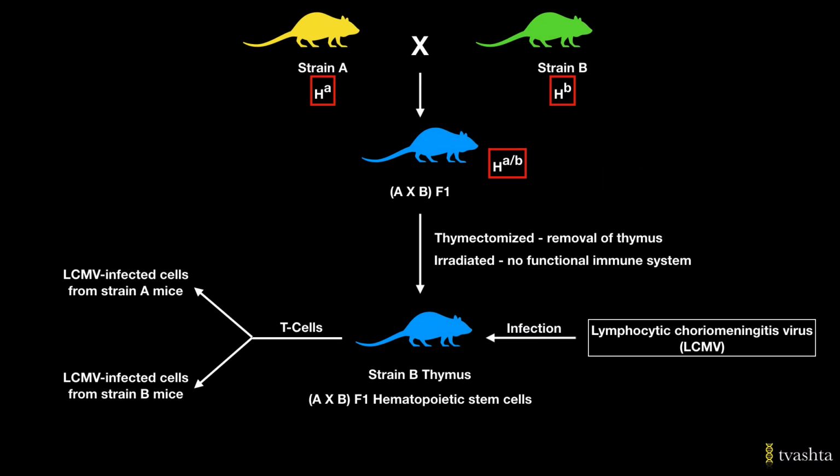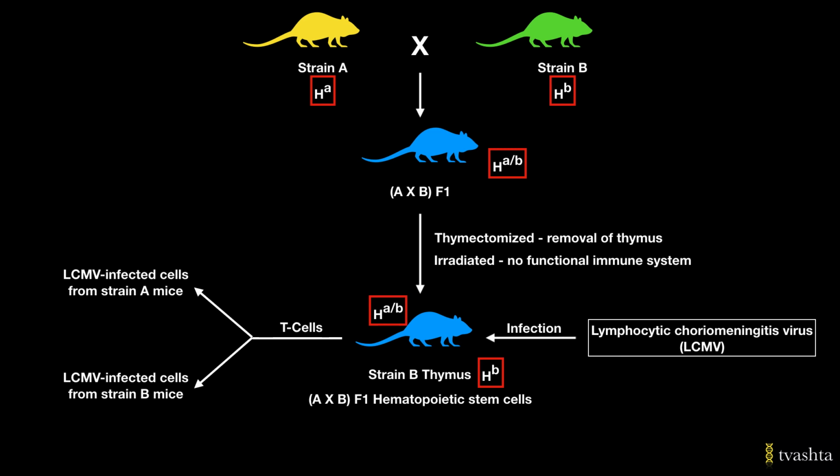Well, the A cross B F1 progeny mice have both type A and type B MHC, but the thymus that was implanted is from strain B. So the thymus will have type B MHC. And the precursor T cells that will go to this thymus for maturation will be restricted to identify and provide response against only type B MHC cells, right? So, what do you think? Which type of LCMV infected cells will these T cells kill?